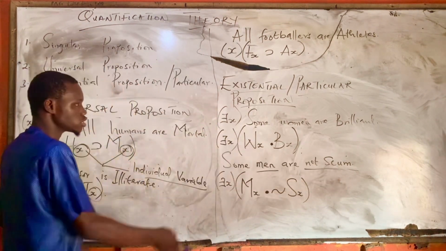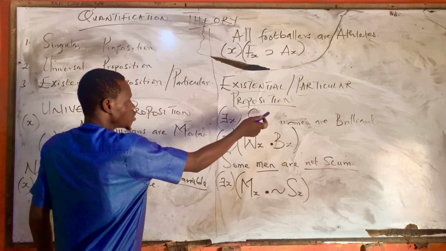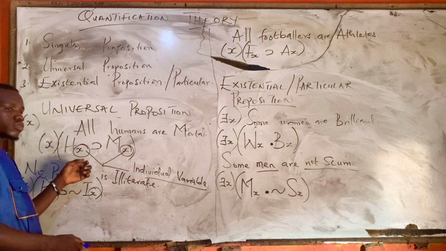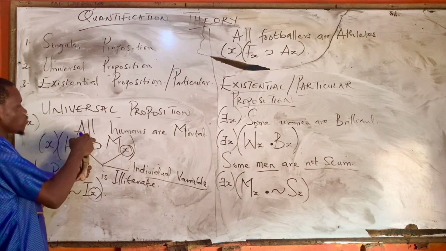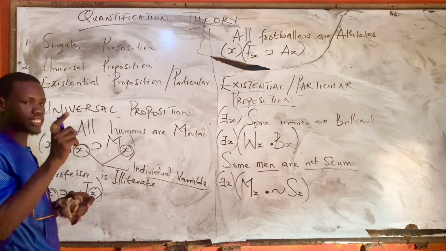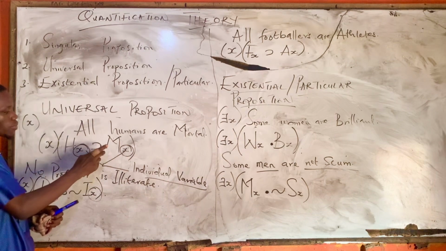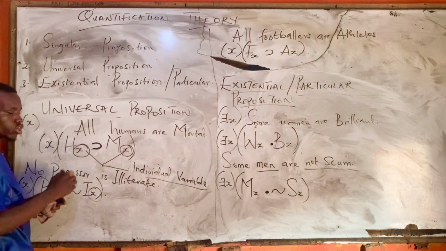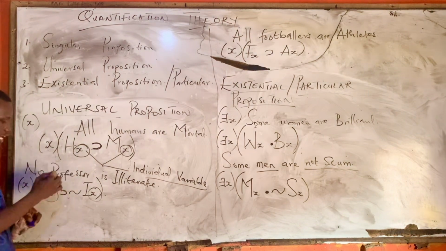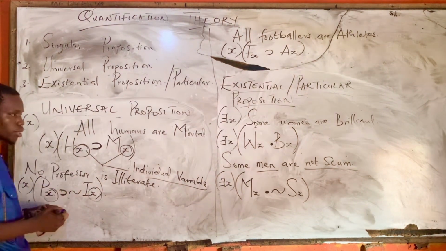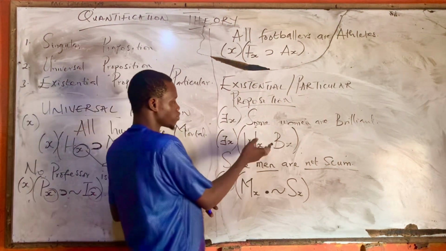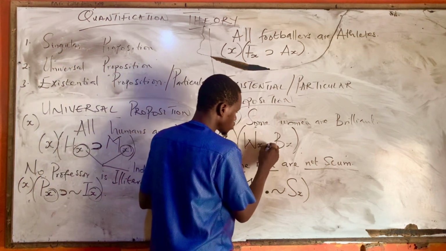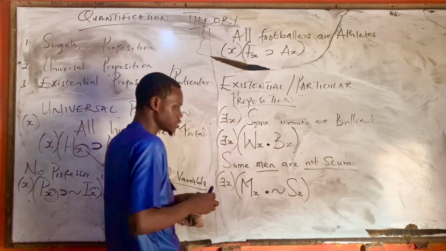The difference between this existential particular proposition and the universal or general proposition is that in universal or general proposition, we use the if-then sign. But for existential proposition, we use the conjunction, that is, the and sign.